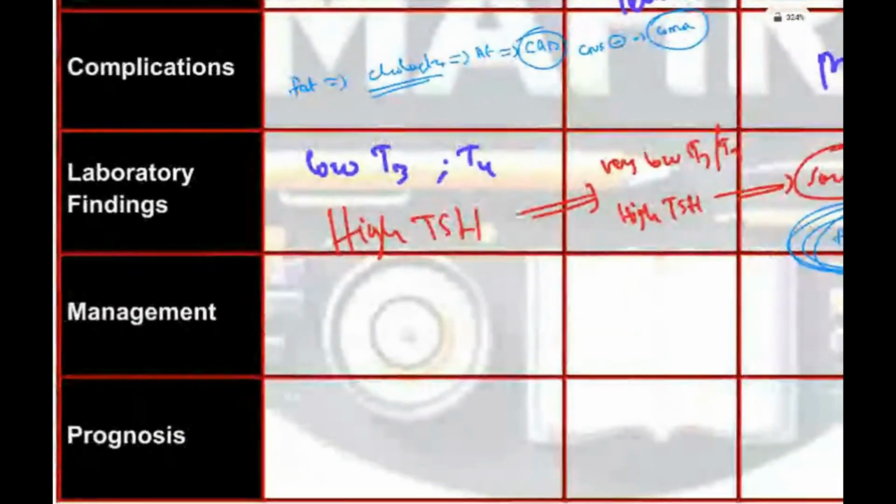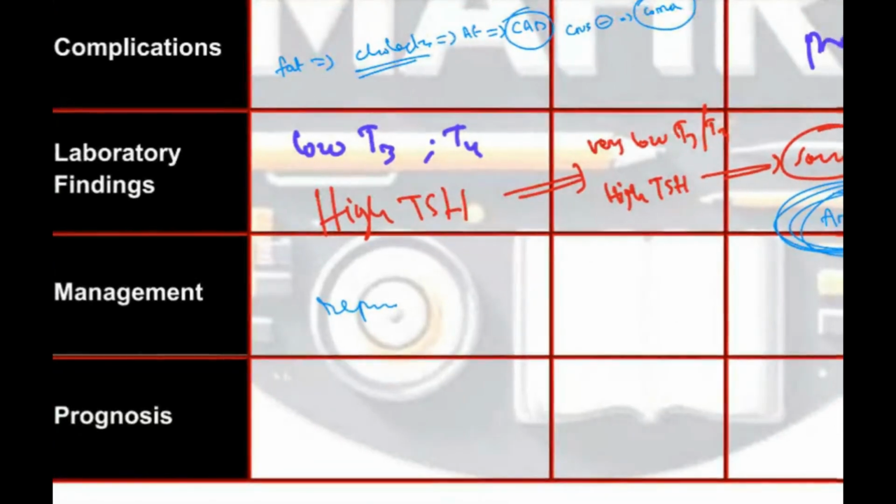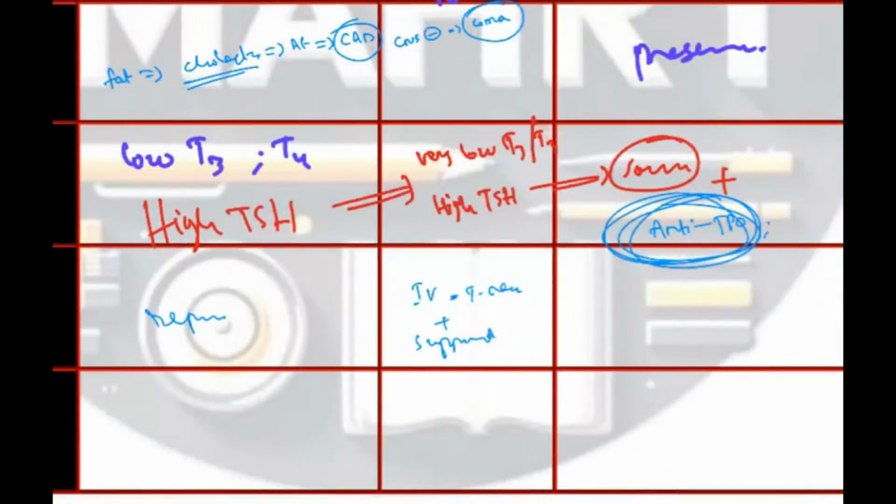How are you going to manage? Thyroid replacement, depending on the dose, 25 microgram, 125 microgram. That depends. So what do you want to do here for myxedema? In myxedema, IV replacement of thyroid immediately, plus supportive care. If the airway is compromised, manage airway, breathing, circulation, you give the supportive care.